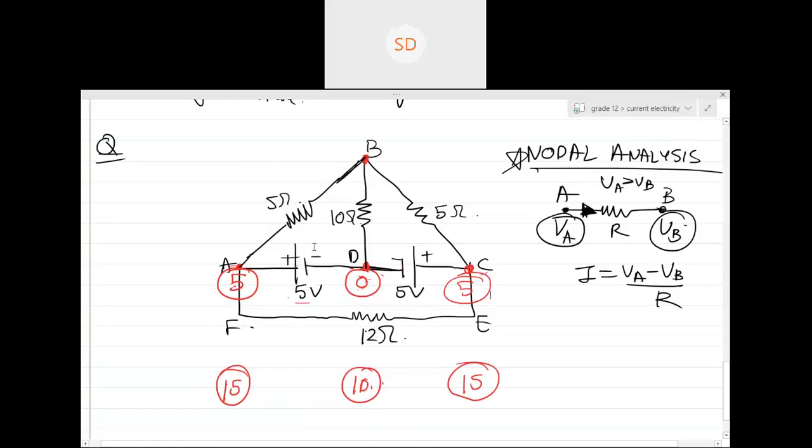No, can you see the potential difference across the terminals of the battery was given as 5 volt. This point and this point have been connected directly. So whatever is the potential difference across this will be the potential difference across this and this, right? Yes. So I did the same thing. If I assume that the potential of this point was 0, automatically this will become 5. If I would have assumed that the potential of this point D was 10 volt, then this point A would have become 15. Okay? So it's like that.